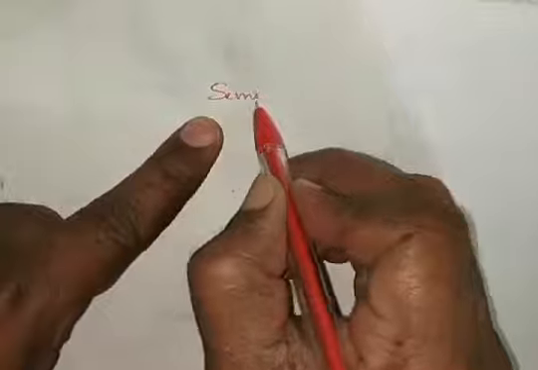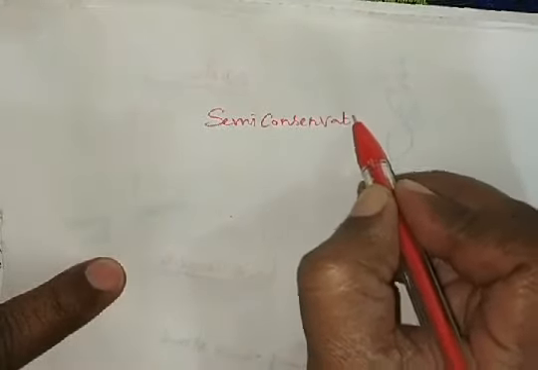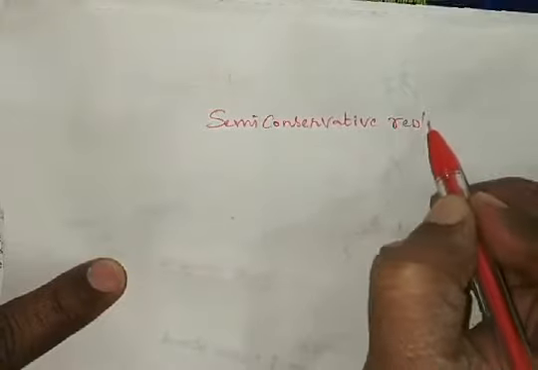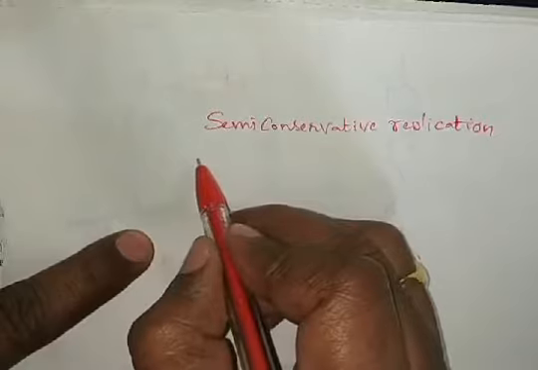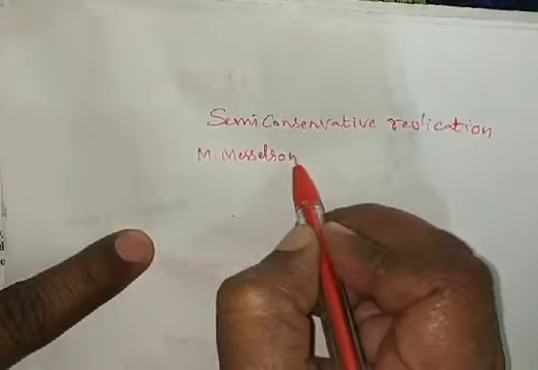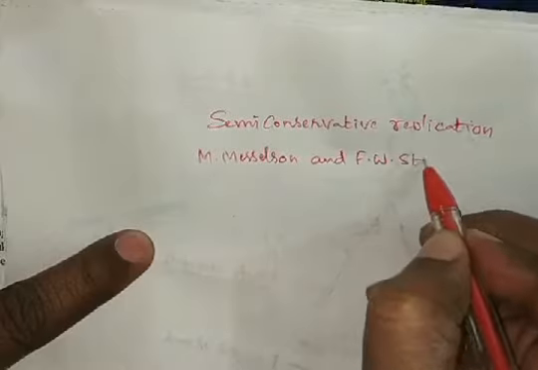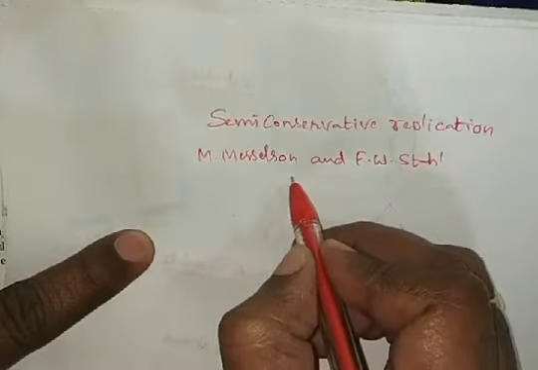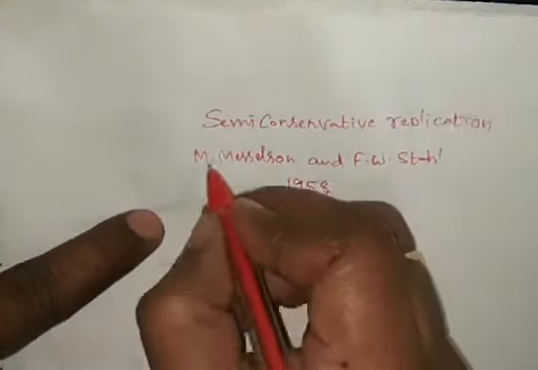This semi-conservative replication was explained by Matthew Meselson and F.W. Stahl in 1958.